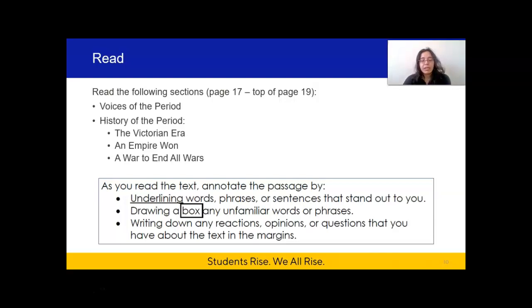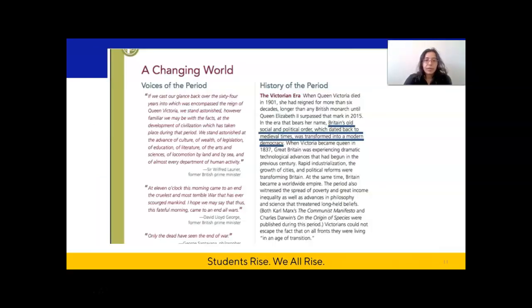Before you get started, let me give you an example of what that might look like. So this is a section that I annotated while I was reading the text for the first time. This sentence about Britain's political order being transformed into a democracy stood out to me as being important. I'm going to read the sentence to you now.